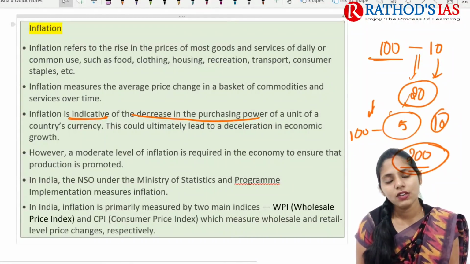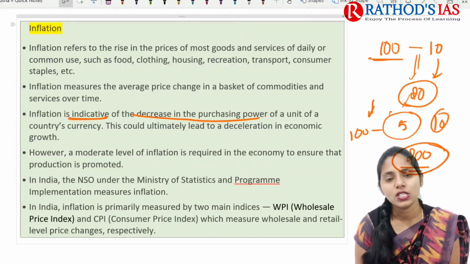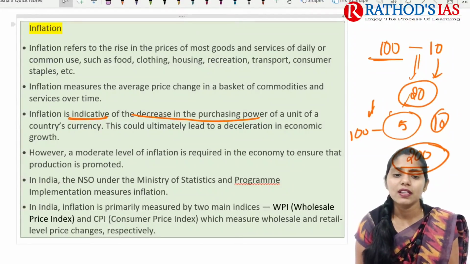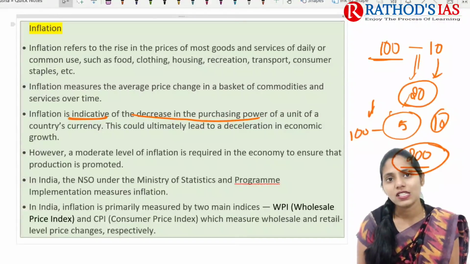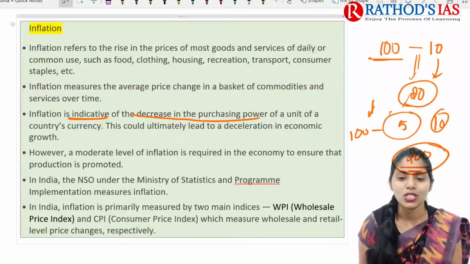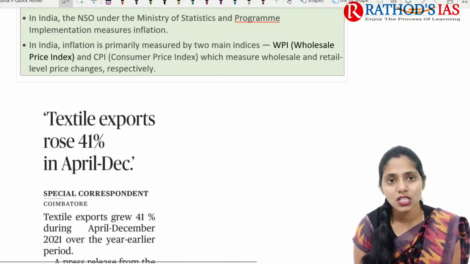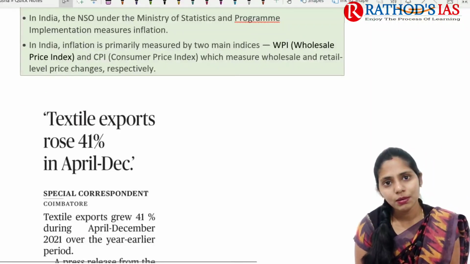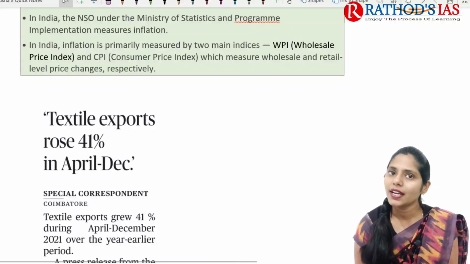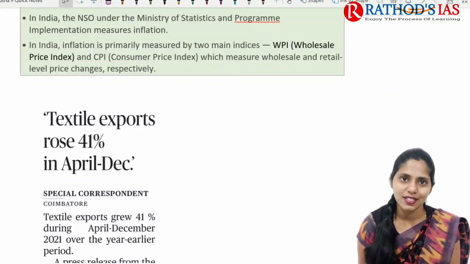This data is released by the NSO, the National Statistical Office, which comes under the Ministry of Statistics and Programme Implementation, MOSPI in short. Inflation is primarily measured by two indices, that is WPI and CPI. WPI is the Wholesale Price Index, and CPI is the Consumer Price Index.